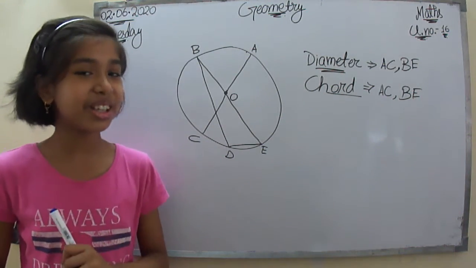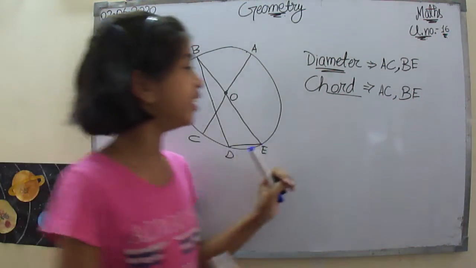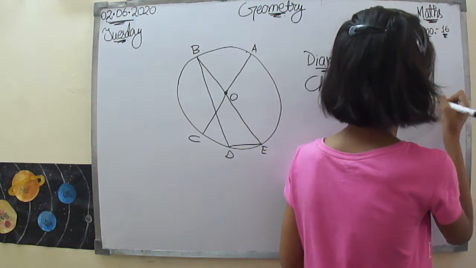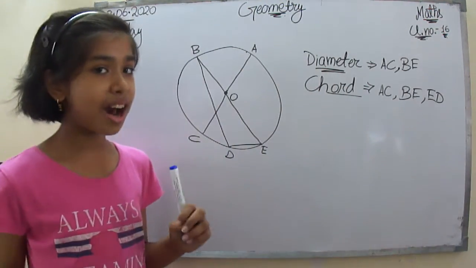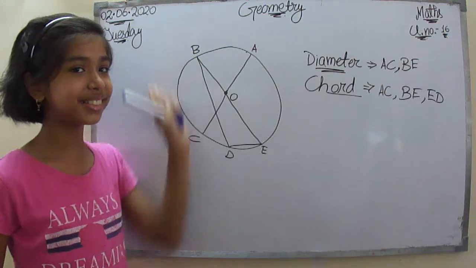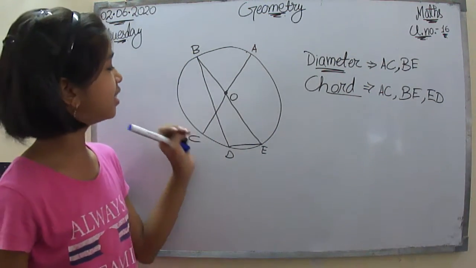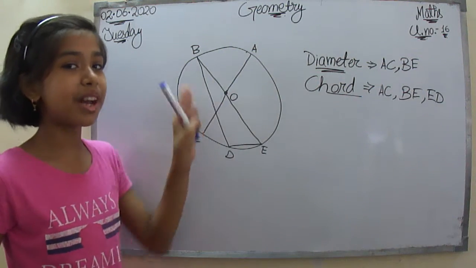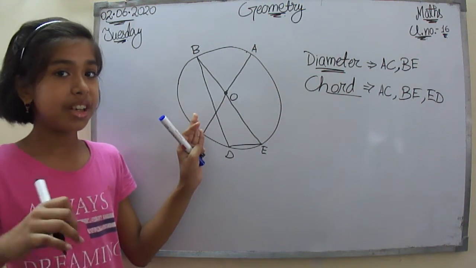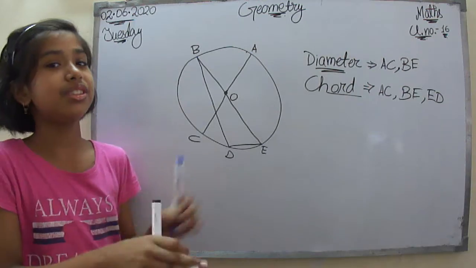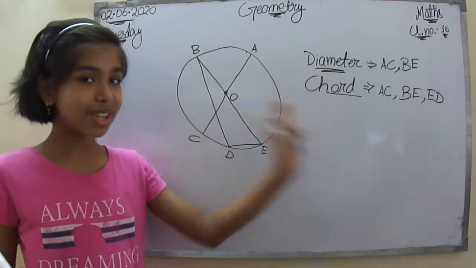We had already talked about E and D. So let's write that. And now we are left with this one, B and D. We had talked about this also because it is not passing through the center, or if it does, then it is also a chord.